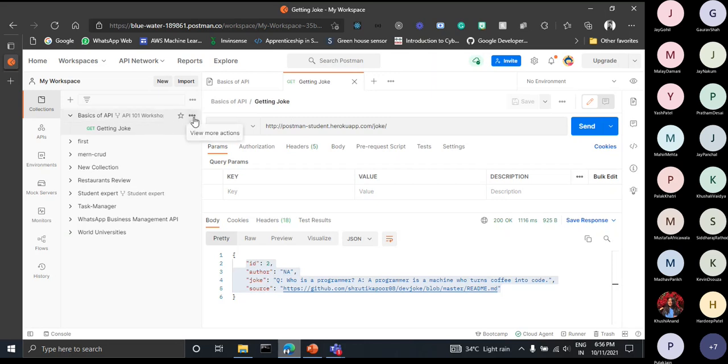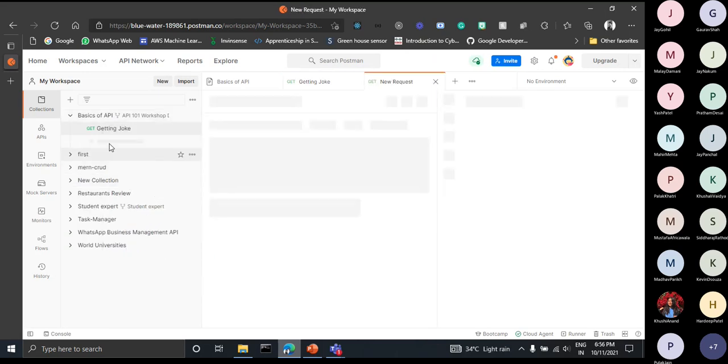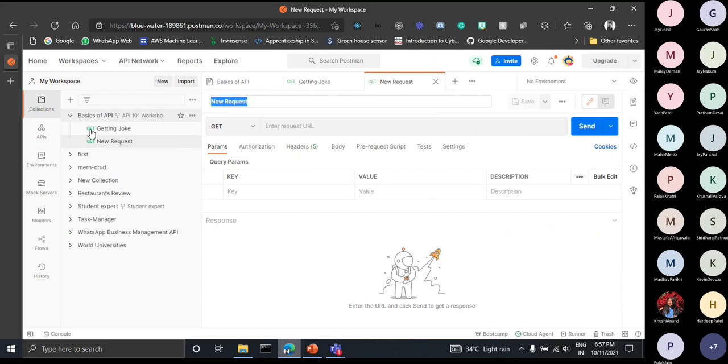Okay, so this thing is done. Now let's try to post a data, means send a joke from client to the server to get stored in the database. So I am currently making a new request into this folder, into this collection basic of API. Just click on these 3 dots, and here you can see the name add request. Just click on it. So another request has been created in this folder. Now I am giving a name here.